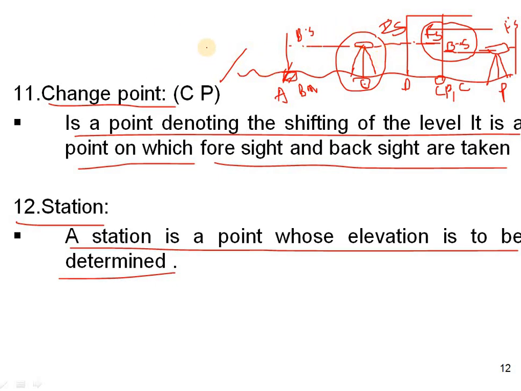Upcoming, you will have problems on how to calculate the back side, intermediate side and fore side. All these technical terms are used in leveling. When we are doing the leveling process and taking the measurements, we have to call this a change point, and call this a station point, and treat the leveling staff position as an intermediate point, backside or foresight. We have to use the technical terms only. Until you know these technical terms, you cannot use the leveling process. These terms and definitions are very important for the examinations.